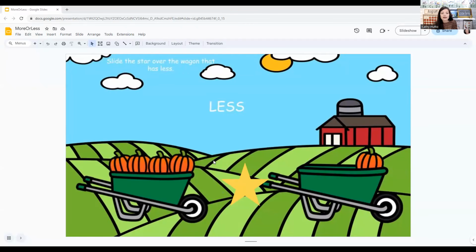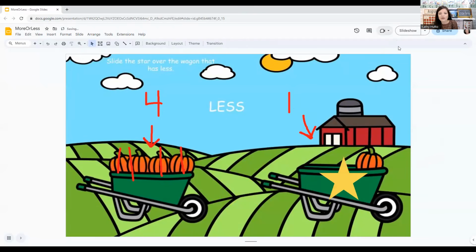Okay, so take a look. Let's see how many pumpkins are over here. How many pumpkins did this farmer pick? 1, 2, 3, 4. Now, how many pumpkins are over here? 1. So which is less, 4 or 1? 1 is less. Very good. 1 is less than 4. All right, let's do the next one.